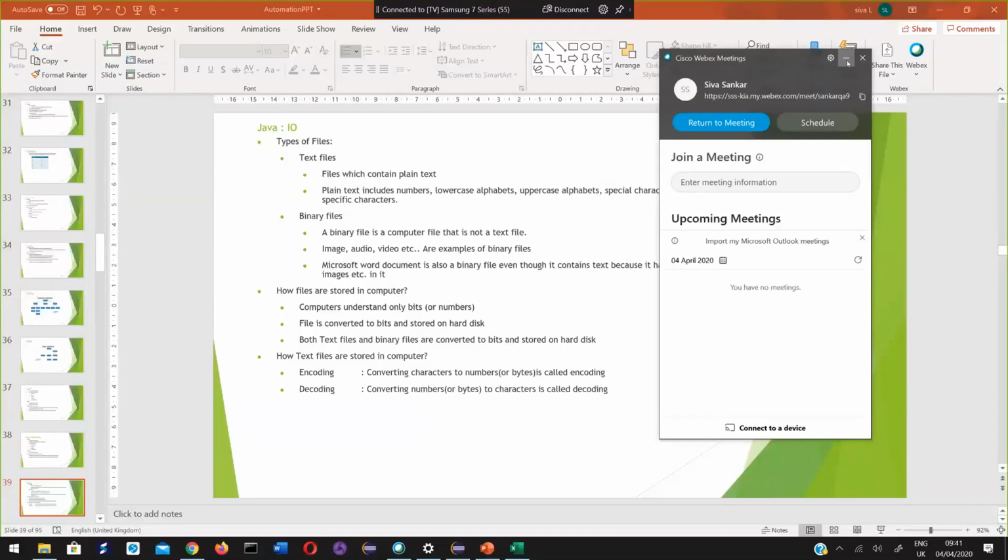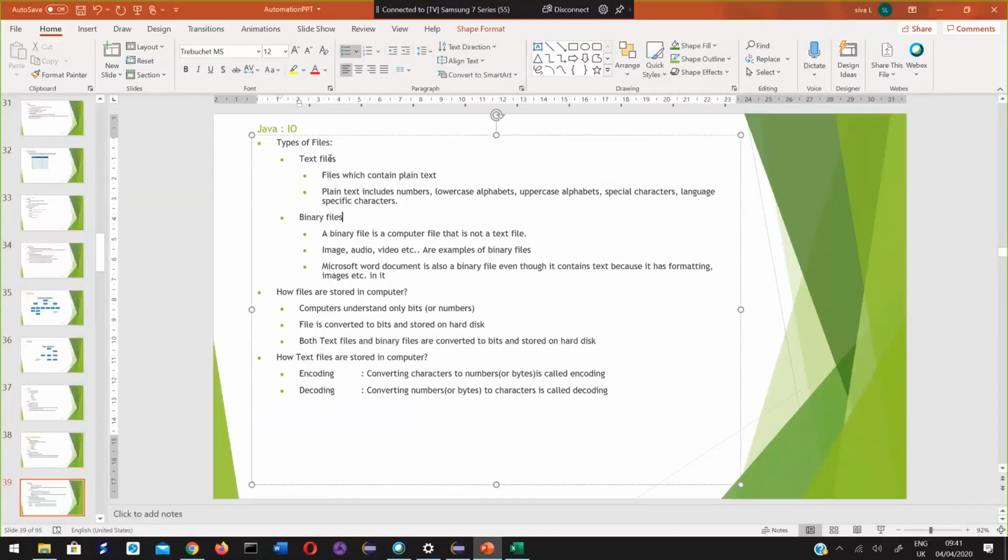So IO stands for input and output. Many times in our programs, we might need to read data from files. We might need to write data to files. So to read and write to files, we should know the concept of Java IO, input and output. There are dedicated classes in Java which come along with the JRE, I mean pre-installed classes. You can simply make use of them for doing these operations.